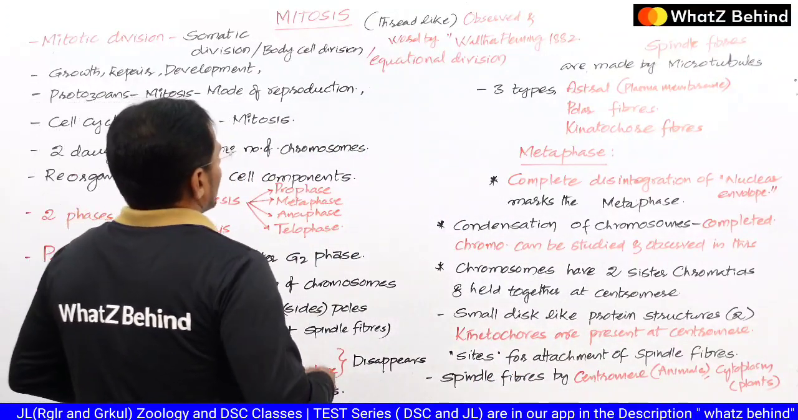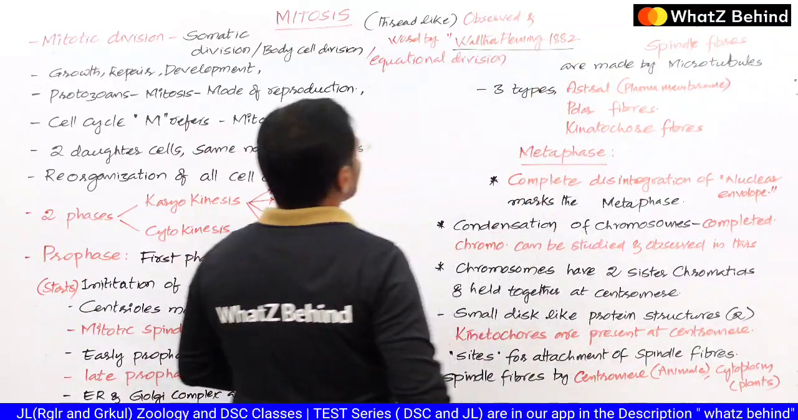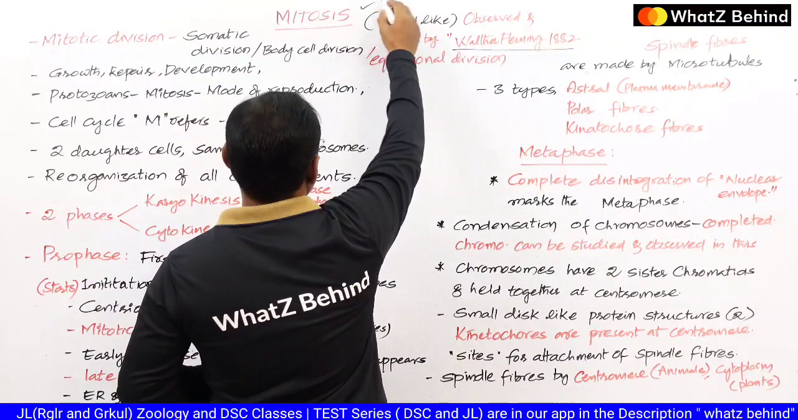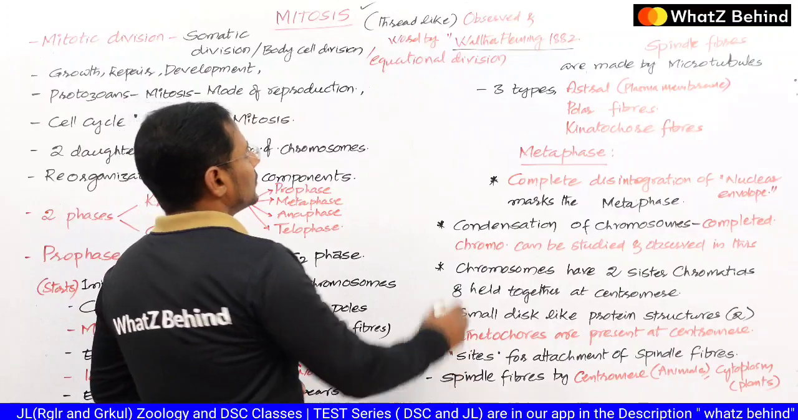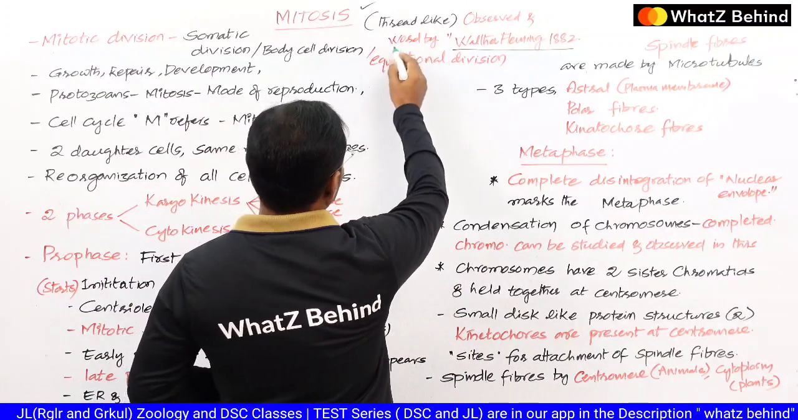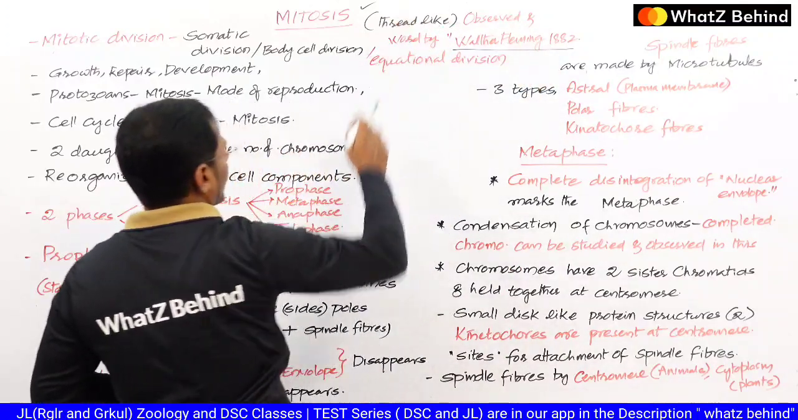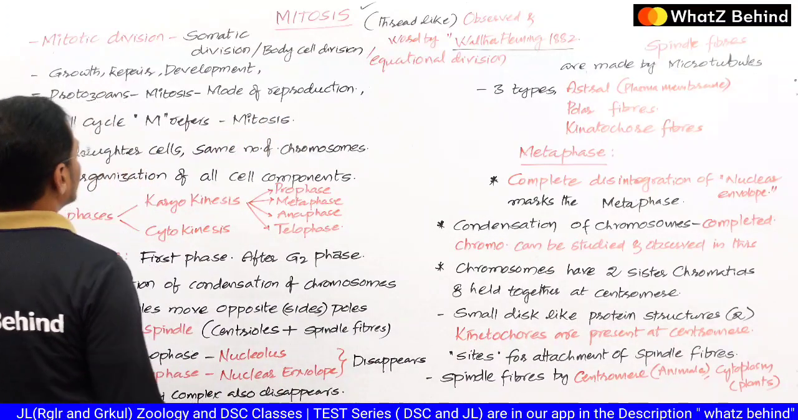This was first observed by Walter Fleming in 1882, and he coined that particular word mitosis. He observed thread-like structures in some cells, so he coined the word mitosis. He is the first person who observed mitosis and coined the word. So remember the scientist's name and the year 1882.